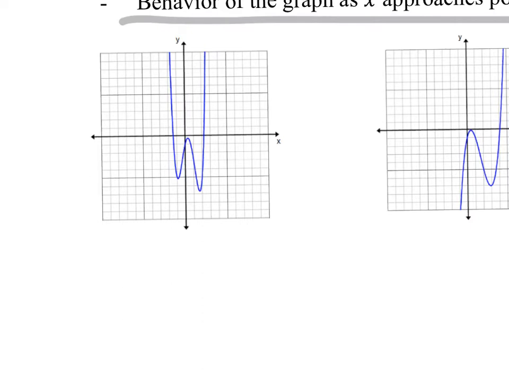So here we have a polynomial, okay? And I literally don't care what happens in the middle. I have no desire today to look at what happens in the middle. We're only focusing on the ends of the graph. So the way I write this is, as x approaches positive infinity, I'm just putting an arrow. You don't have to write out the full sentence, but that's what that means. As x approaches positive infinity, what happens to the graph? That's the question you're answering.